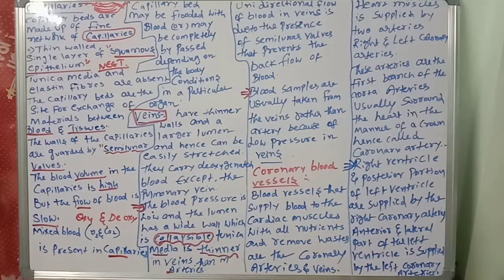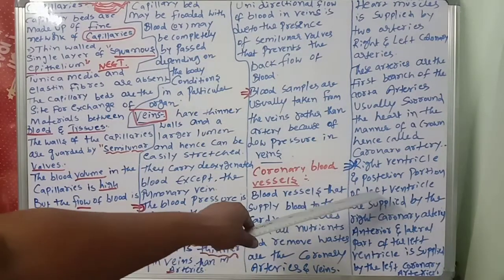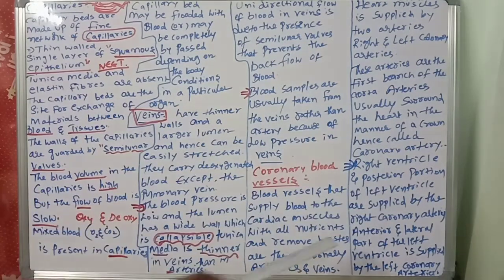What is the posterior portion of the left ventricle? You know, right ventricle, left ventricle, right auricle, left auricle. So here, the right ventricle and posterior portion of the left ventricle are supplied by the right coronary artery. I'm talking about the ventricles, not the arteries.